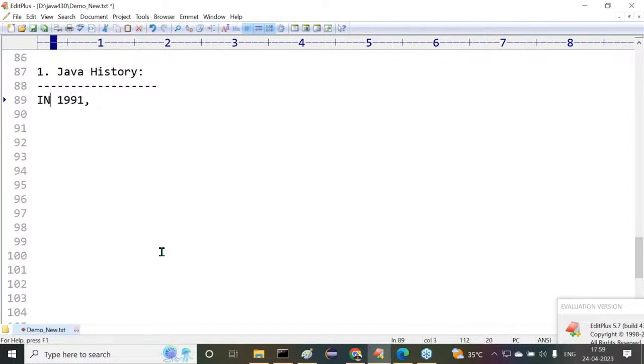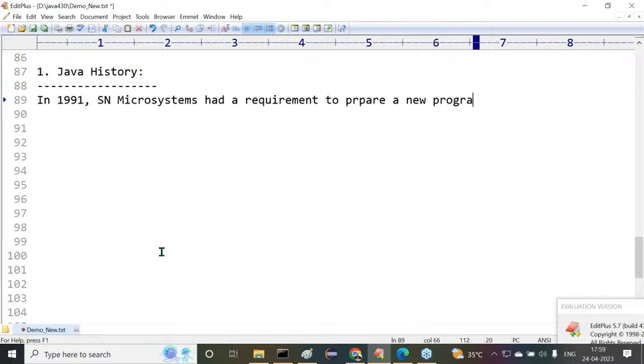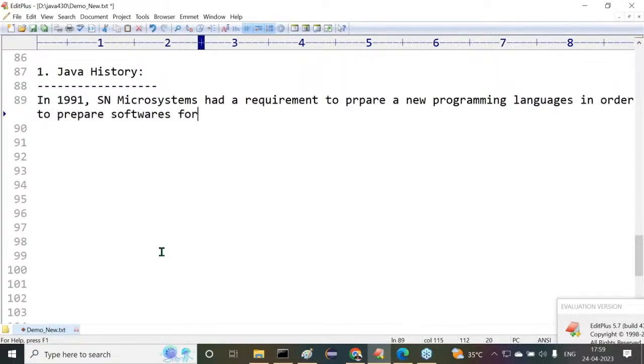Understand it clearly. In 1991, Sun Microsystems had a requirement to prepare a new programming language in order to prepare software for electronic consumer devices.